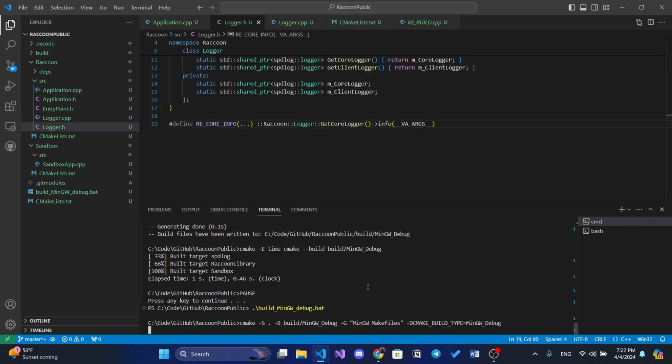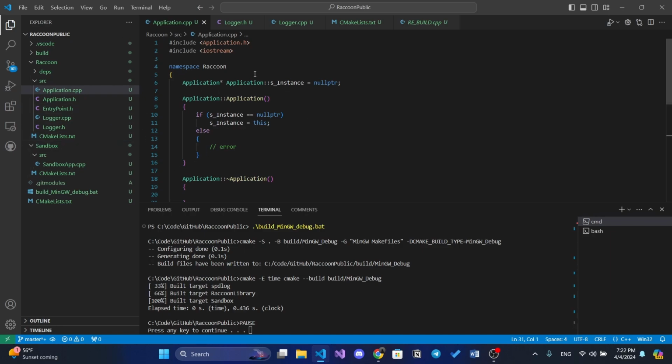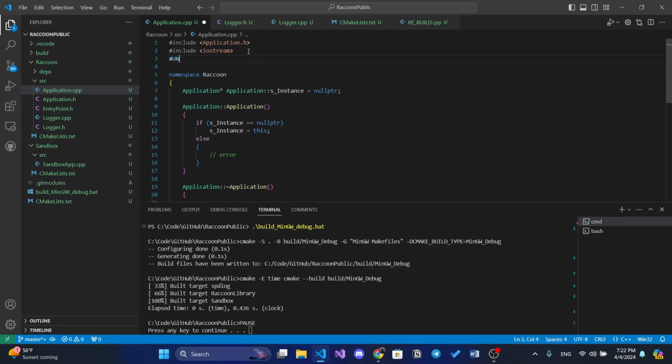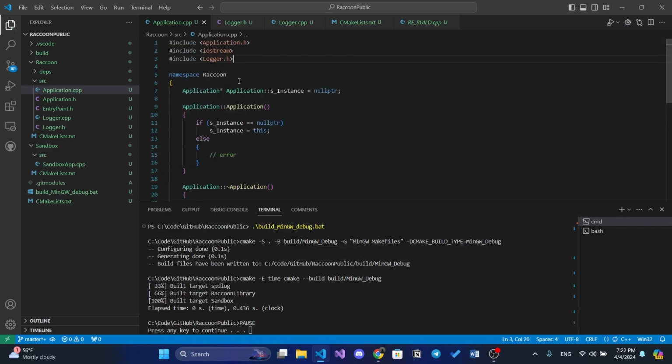Let's just compile and see if everything is correct. So let's just include our logger to, for example, our application, and we don't need iostream at all, so we can delete it.